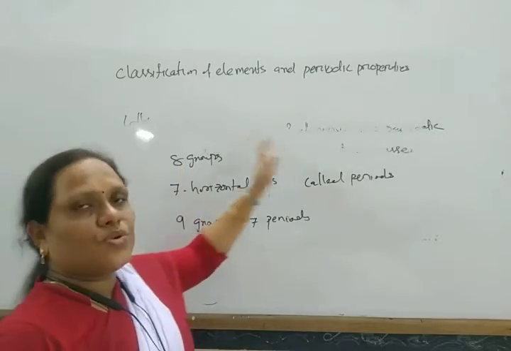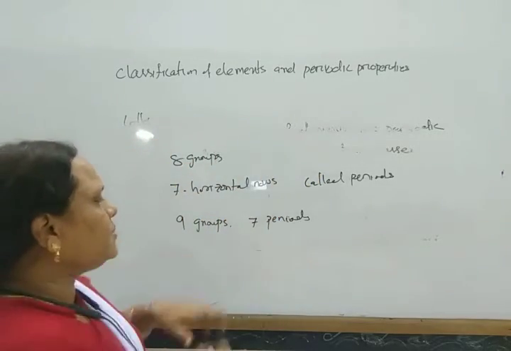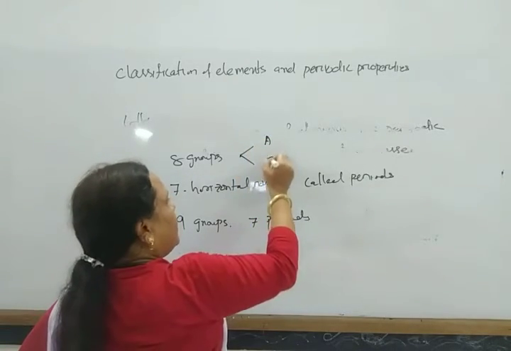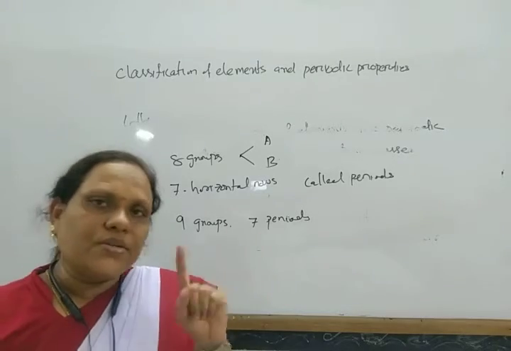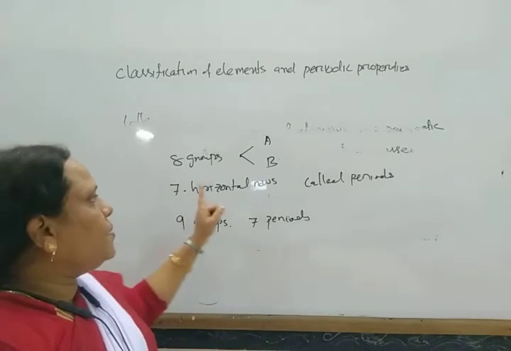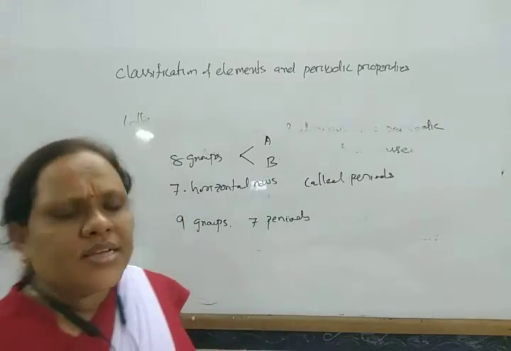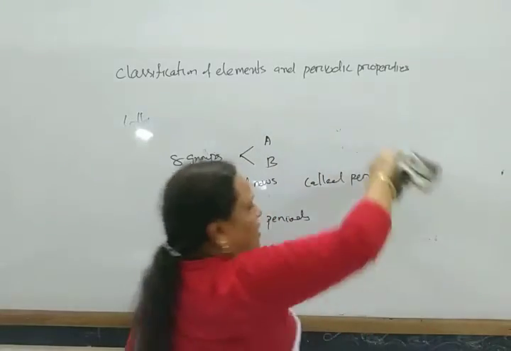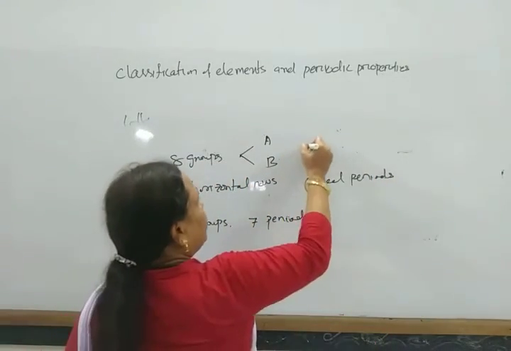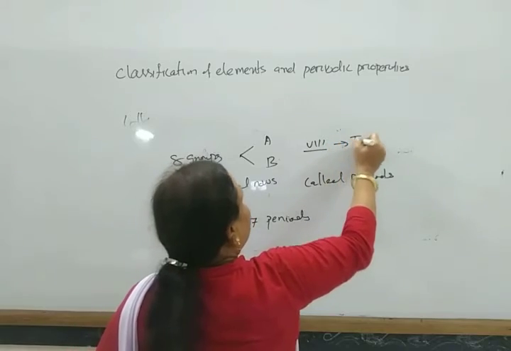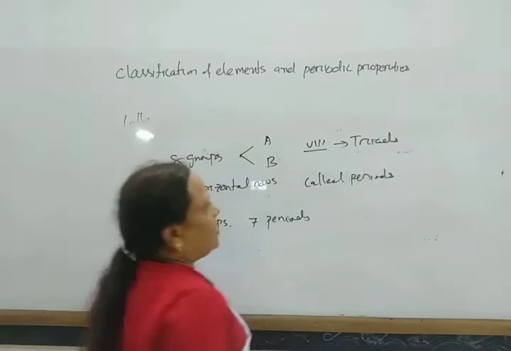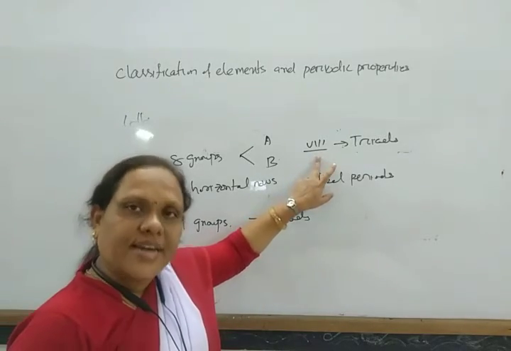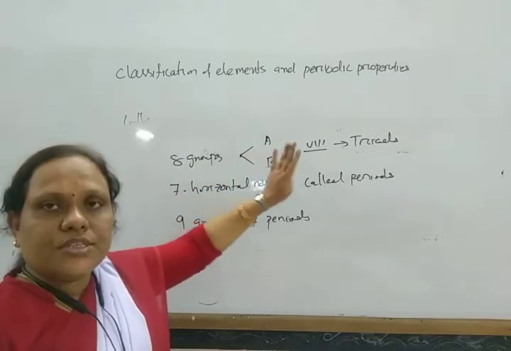The original Mendeleev's periodic table does not contain the zero group element; it generally contains 8 groups, and these groups are again classified into 2 sets, that is A set and B set. So group 1 consists of 2 subgroups A and B, group 2 consists of A and B. In this way, 7 groups are classified as A and B, and there is another group, group 8, that consists of triads. So in this way, there are a total of 8 groups.